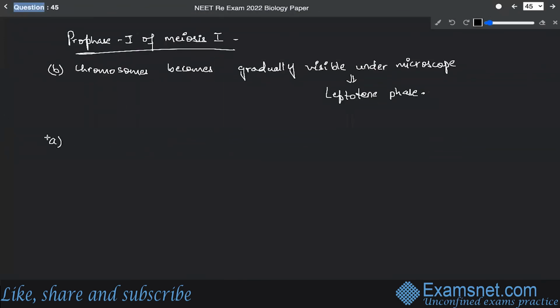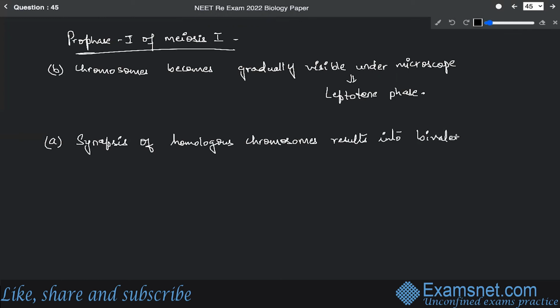Synapsis of homologous chromosomes results in bivalent formation, and this occurs during the zygotene phase. All right.